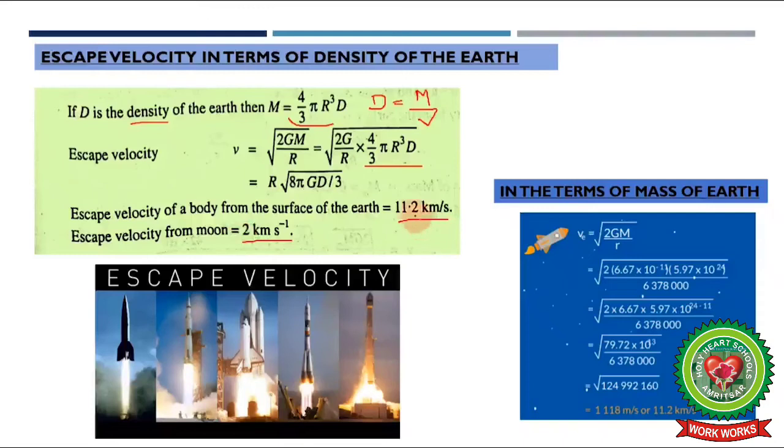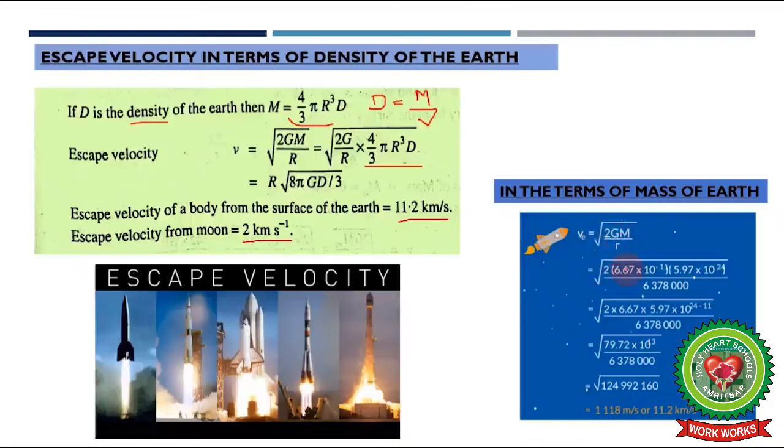So to find this value, whether it is 11.2 kilometer per second or not, you can calculate it. You can use the formula: escape velocity, VE, is equal to under root 2GM upon R, where R is the radius of the Earth.